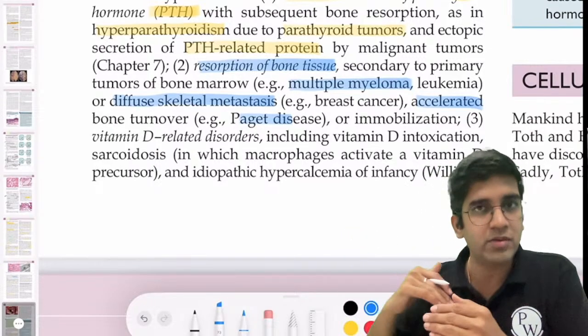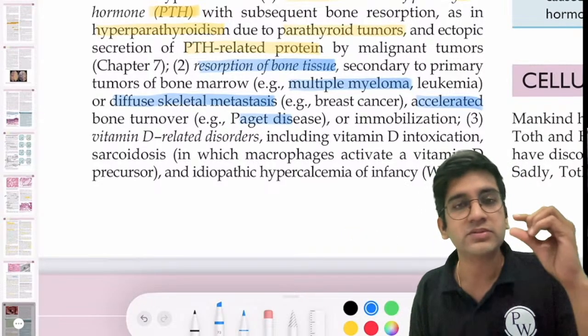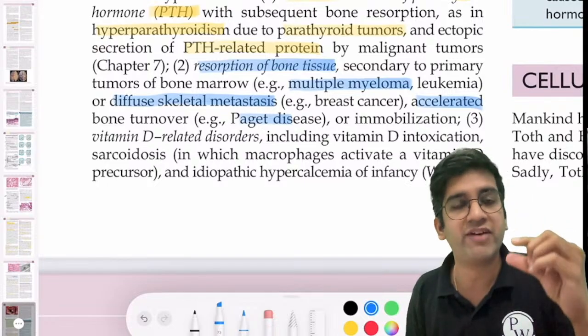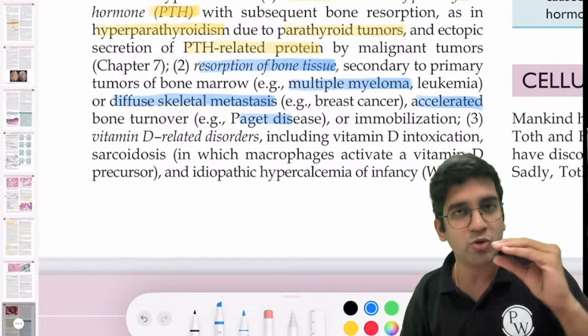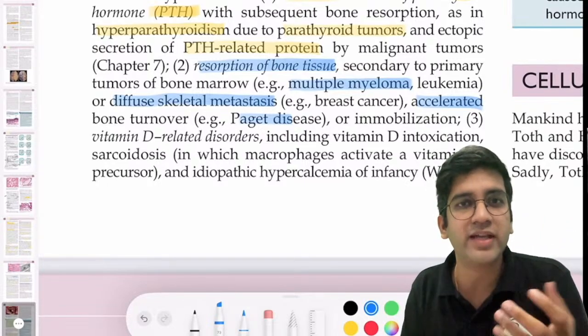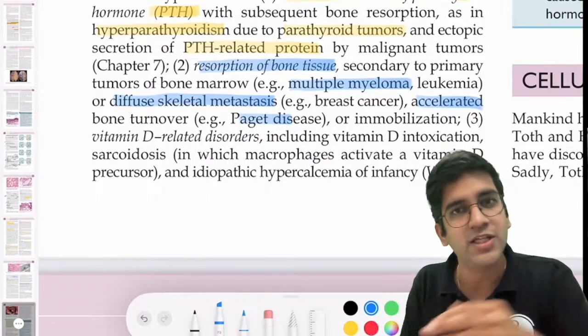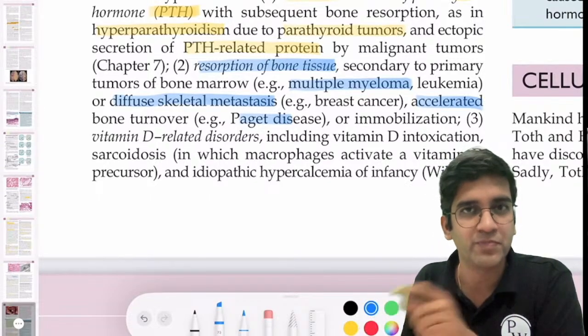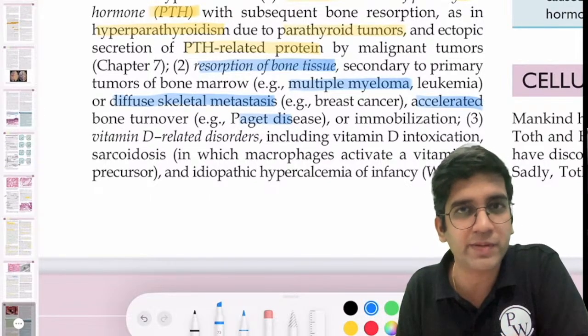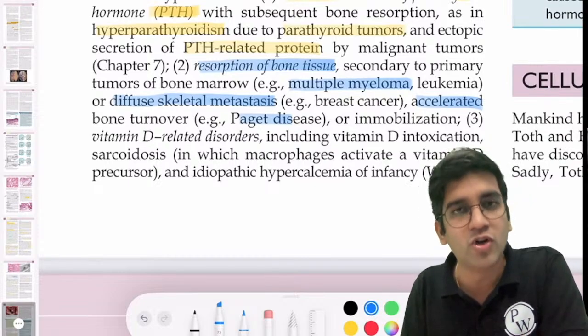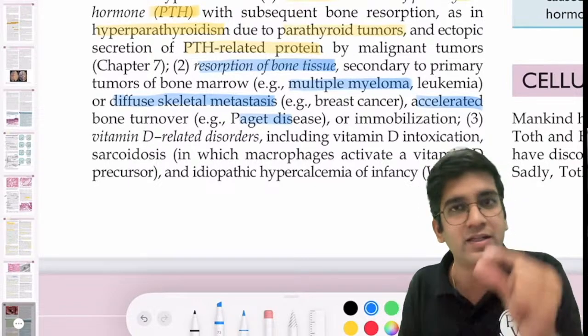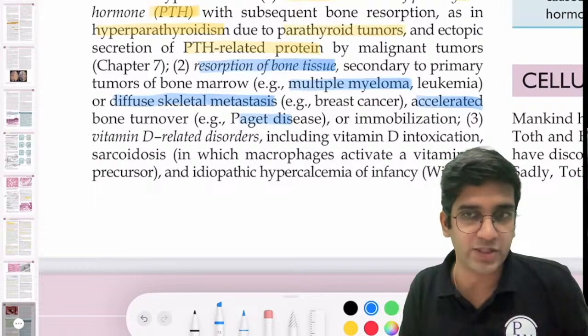Multiple myeloma, leukemias or diffuse skeletal metastasis, breast cancer, accelerated bone turnover, Paget's disease, right? If you want, you can remember these, that's fine, or at least remember any disease which results in fast resorption of bone. The reason I am not emphasizing the examples more is, if you finish pathology, you will know more examples than these. Ultimately, it's about managing the patient, right? When you finish pathology itself, you'll know the causes of bone resorption, so don't memorize that, just remember increased bone resorption, that's all, fine?